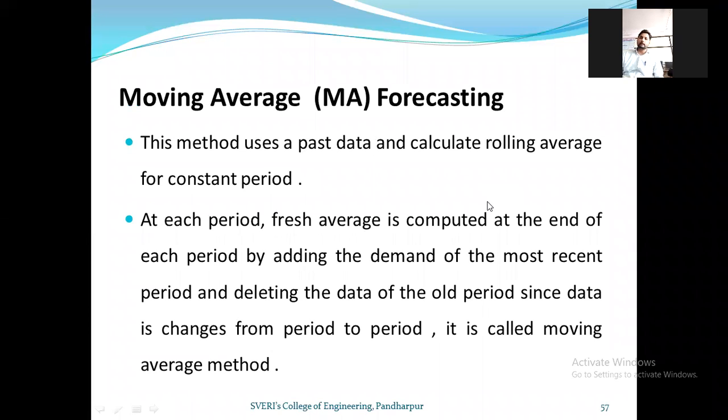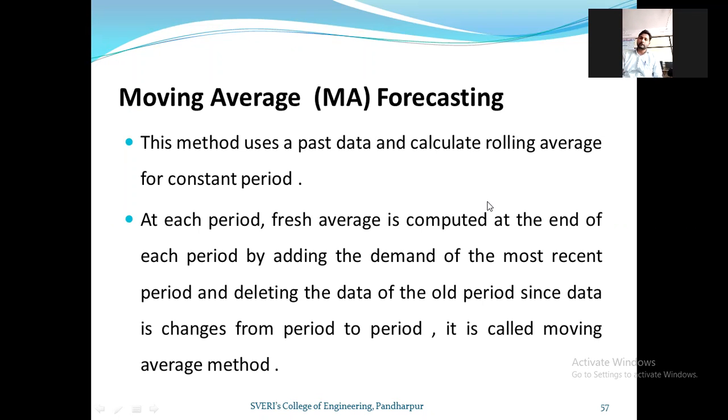Okay, moving average. This method is used to process data and calculate the rolling average for constant periods. At each period, a fresh average is computed at the end of the period by adding the demand of the most recent period and deleting the data of the older period. Since the data changes from period to period, it is called the moving average method.